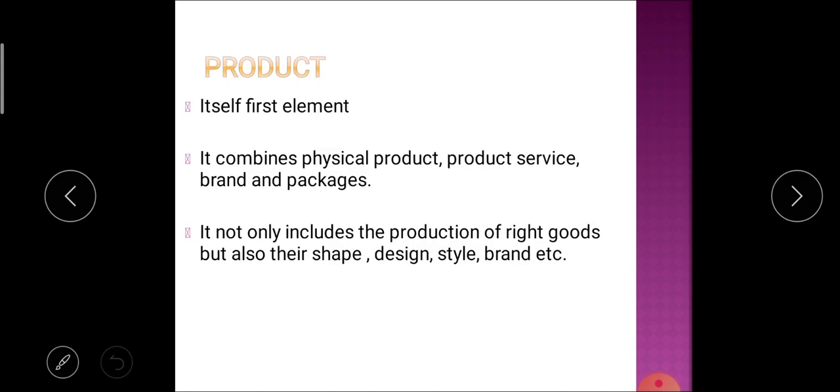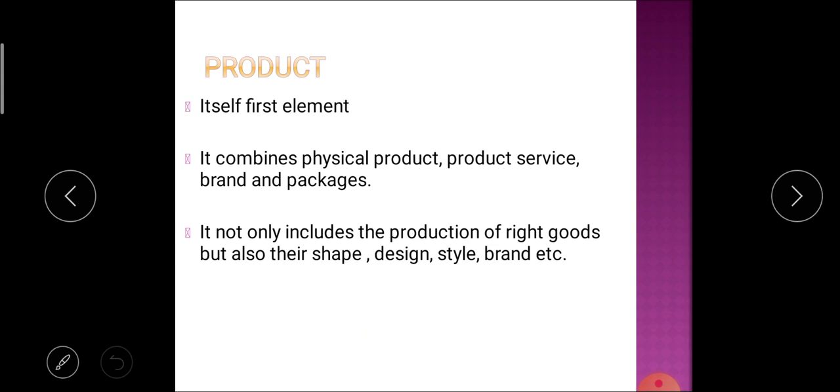This product is the first element of the marketing mix. It combines the physical product, product services, brand and packages. So the product combines the physical product, that is goods and services, tangible goods and intangible goods, and also different product services, then the brand of that particular product, and the packaging of that particular product are considered under the product.